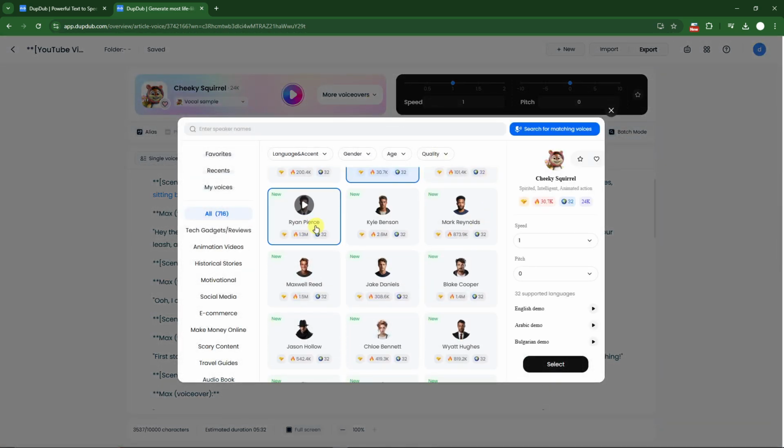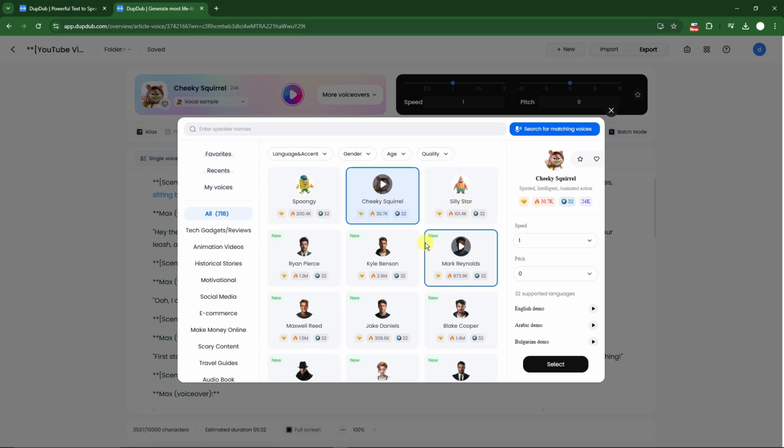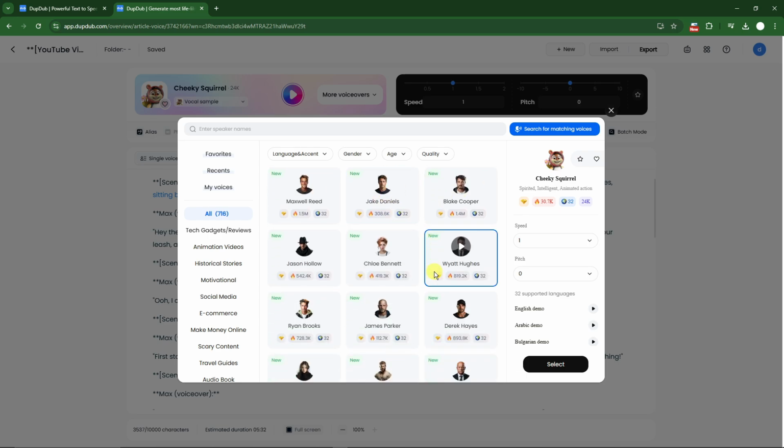Now for example, let's go for Silly the Star. Or let's make it a little bit more human right now. I'm gonna go for Jack Daniels, Max Reed, or Blake Cooper. Which one do you want? I think I'm gonna go for this one, James Parker. I'm gonna select that one right there.